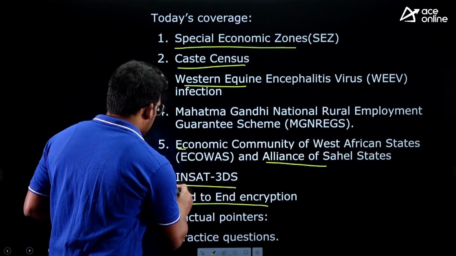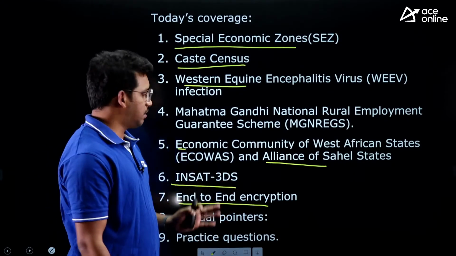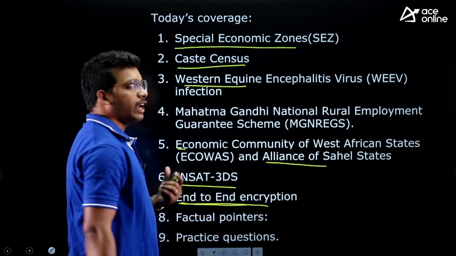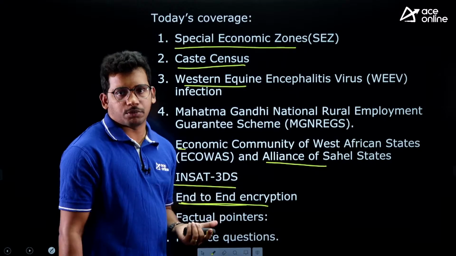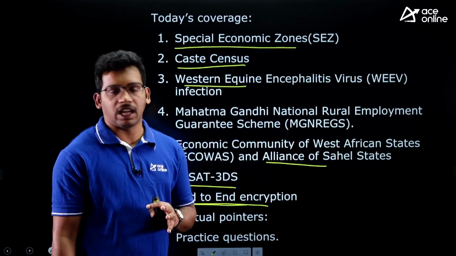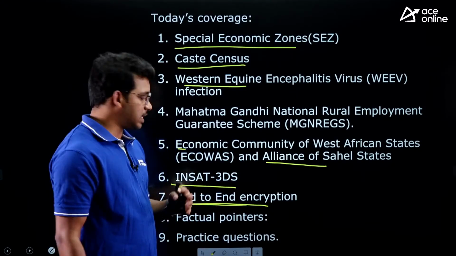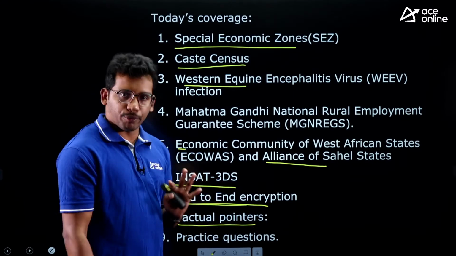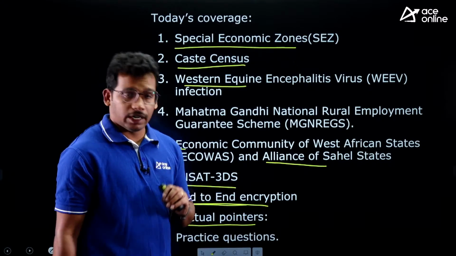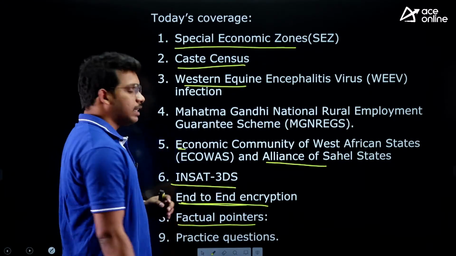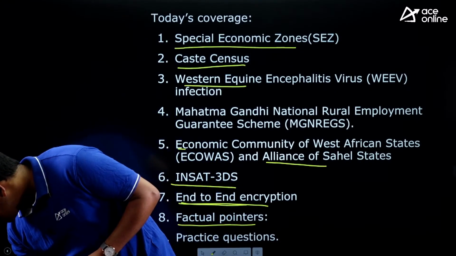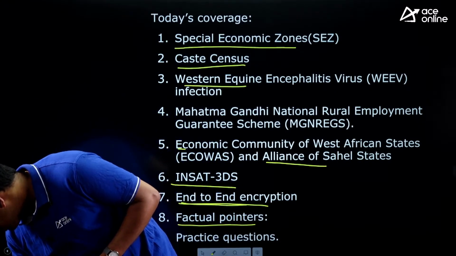So the sixth article will be INSAT 3DS, which will come under the part of science and technology. Then end-to-end encryption, a brief conceptual thing we will see, no need to worry about the technicalities. So that also comes under science and technology. Then factual pointers, there are some 4 or 5 factual points which they can directly ask in the exam, and then some practice questions also we will see. Okay, so these are the articles that we are going to cover today.